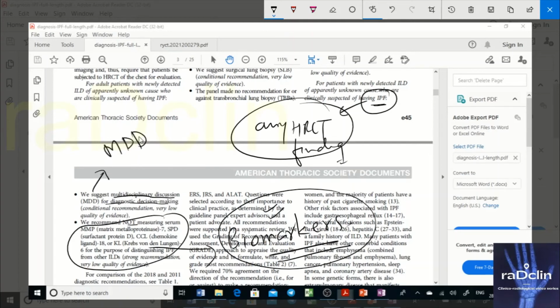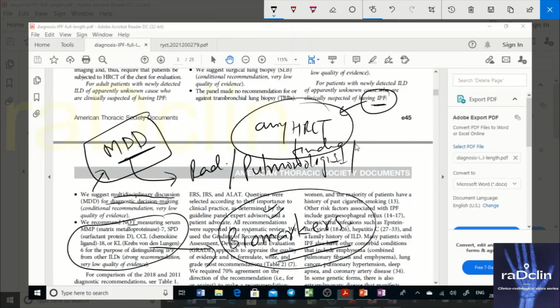Now this is important. Multidisciplinary means discussion between radiology, discussion between your pulmonologist, and discussion with the pathologist.